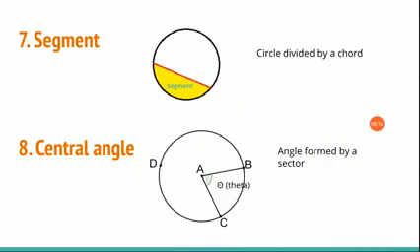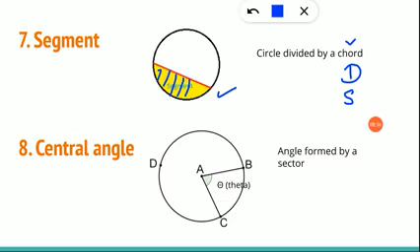Segment. Now a segment is when the circle is divided by a chord. We have already seen what is a chord, what is a diameter, and now the next term related to that is segment. This line is called the chord and this part that is being divided is called a segment. Clear?